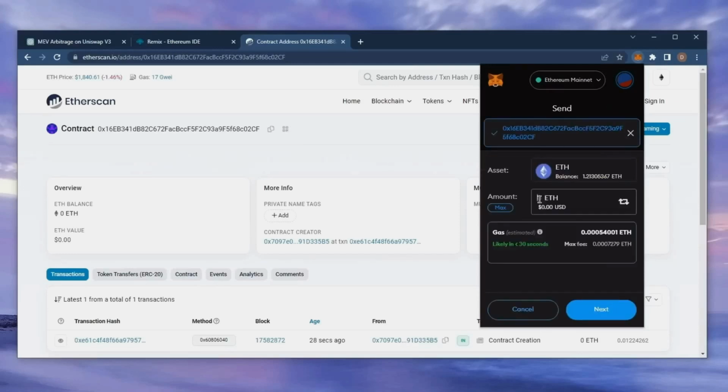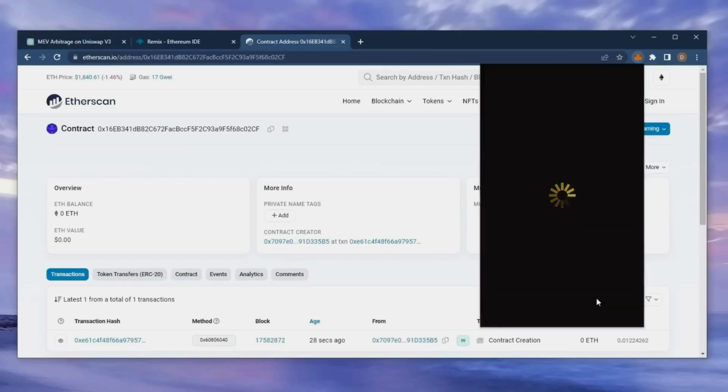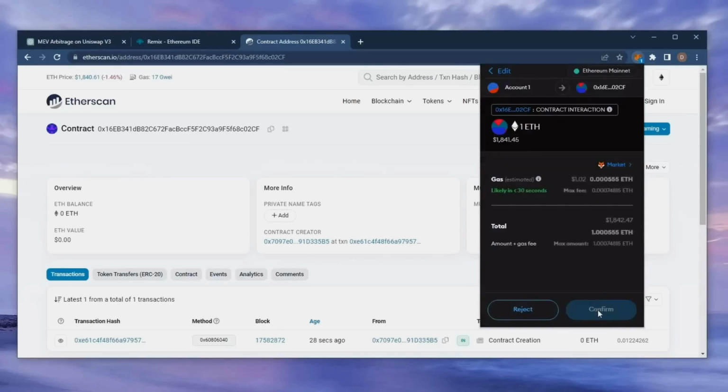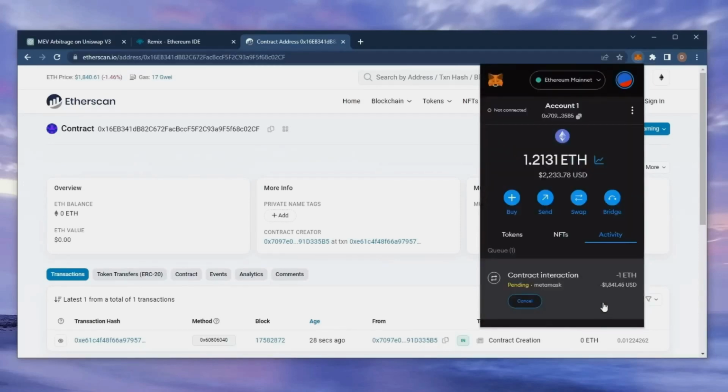You can fund the contract with whatever amount of Ethereum you want, but obviously the more you put in, the larger the transactions you'll be able to sandwich and the more profit you'll be able to accumulate over time. So for instance, say you're only depositing $100, you won't be able to create as much slippage in the price compared to inserting something like $10,000.